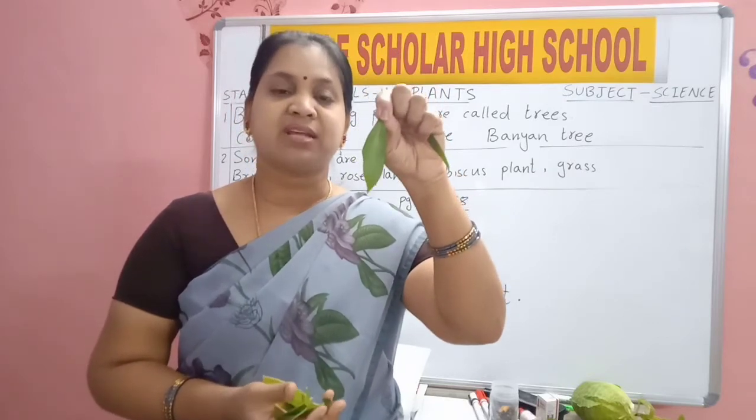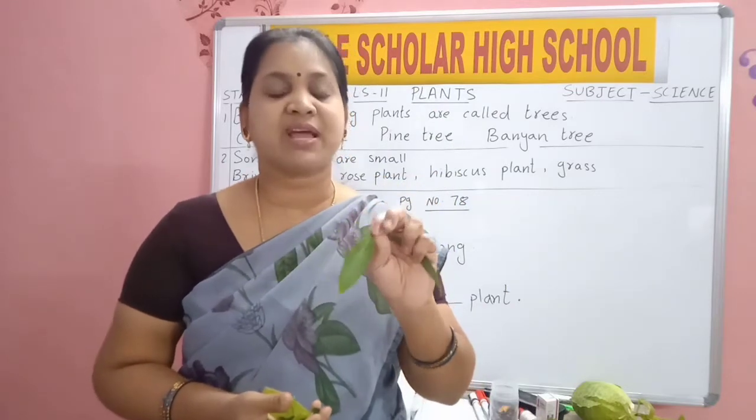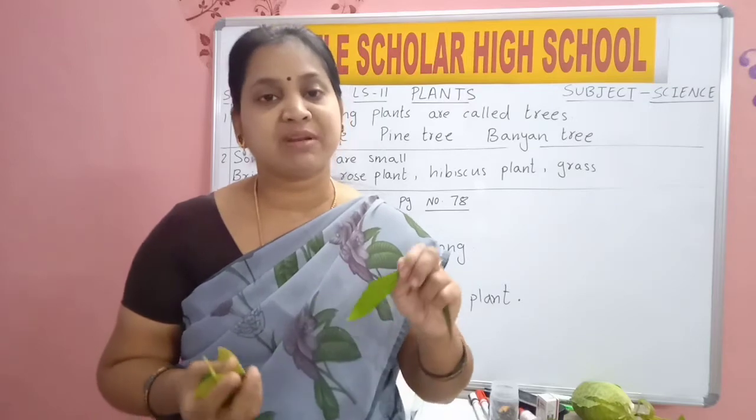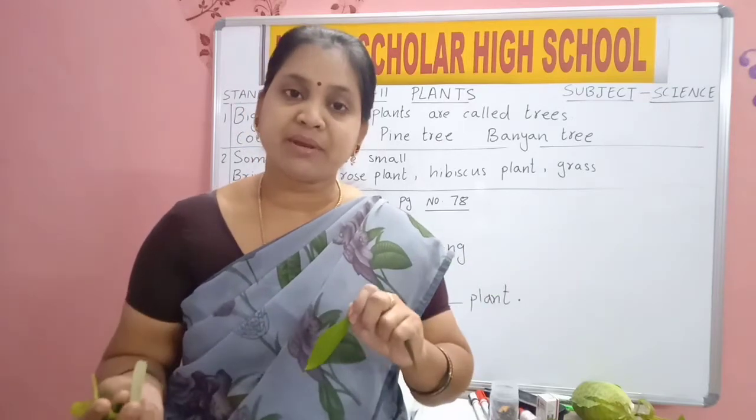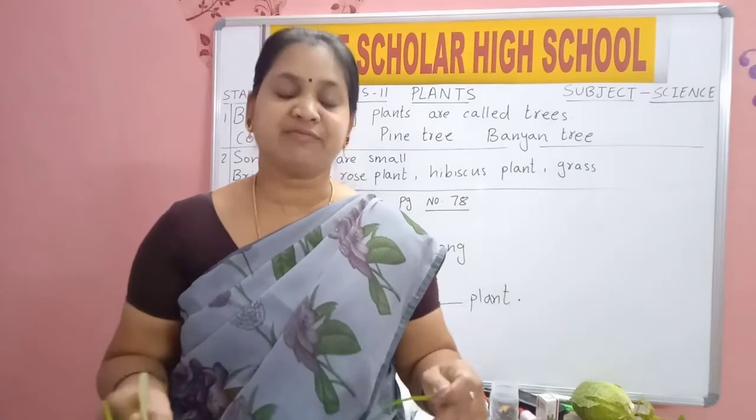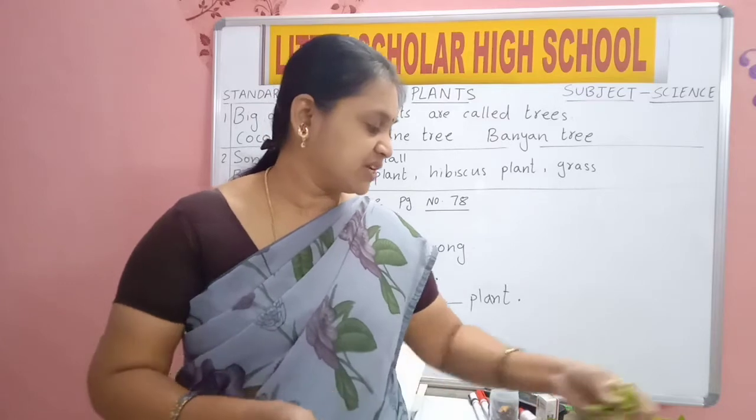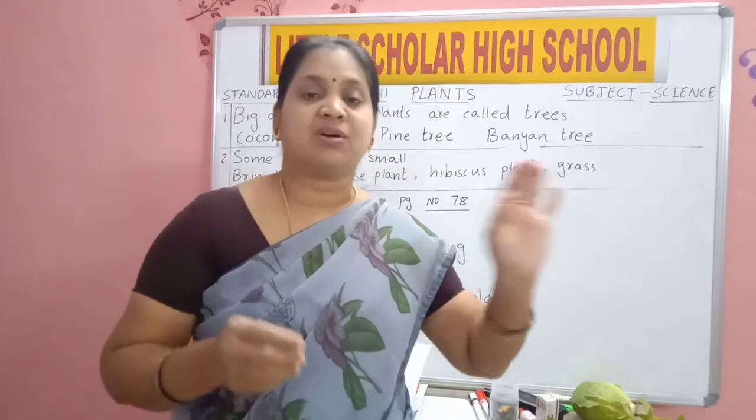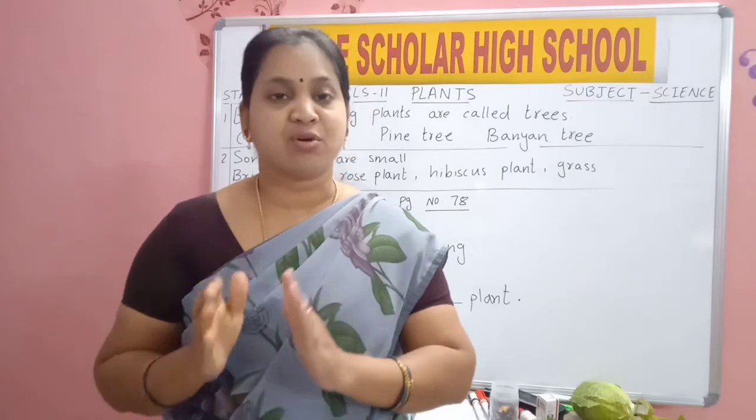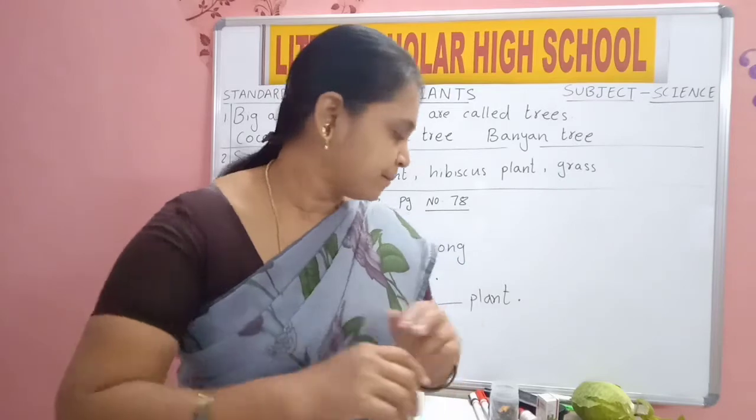So each plant, like the mango plant, all the mango plants will have the same type of leaf. Lemon plant, all the leaves of lemon plant will be the same, but mango and lemon plants are different. Yes, mango leaf and lemon leaf will be different. So the shapes and sizes of the leaves will differ from plant to plant.